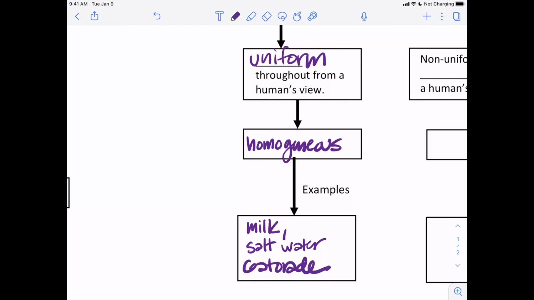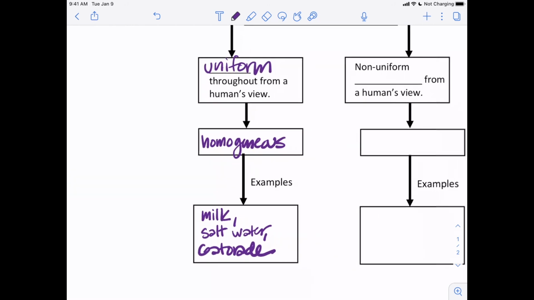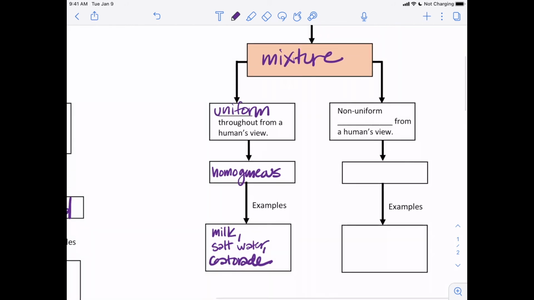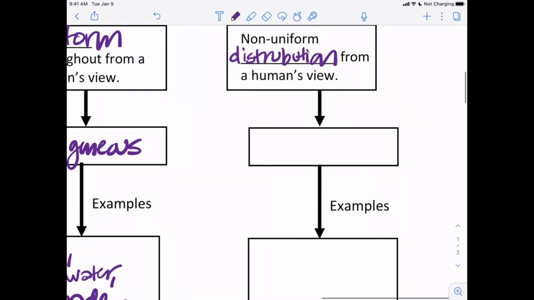Now there's individual pieces in there, but if you look at it, it just looks the same throughout. But we know things like Gatorade have multiple pieces in there. There's water, there's electrolytes, there's sugar, there's coloring to make it different colors. On the other side, if you have non-uniform distribution, which just means there's lots of chunks of stuff, there's different pieces in there, it's heterogeneous.